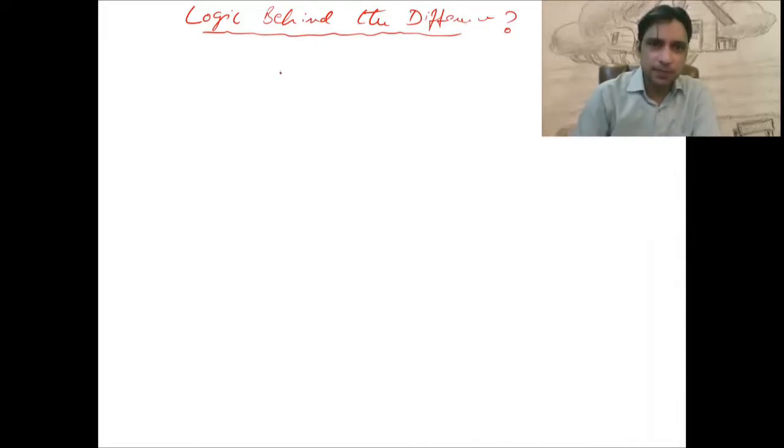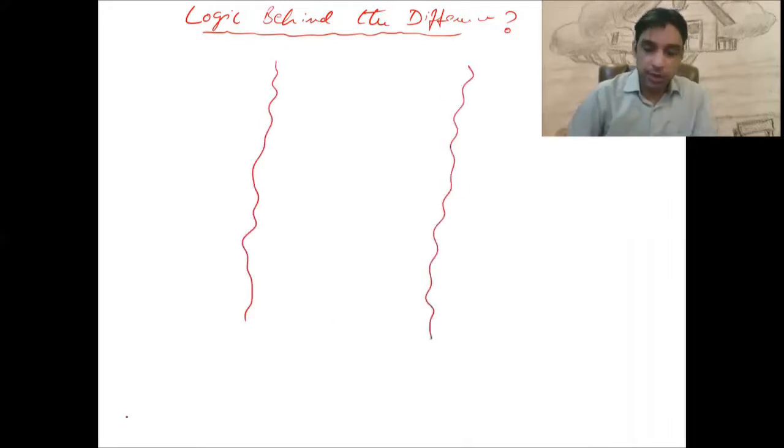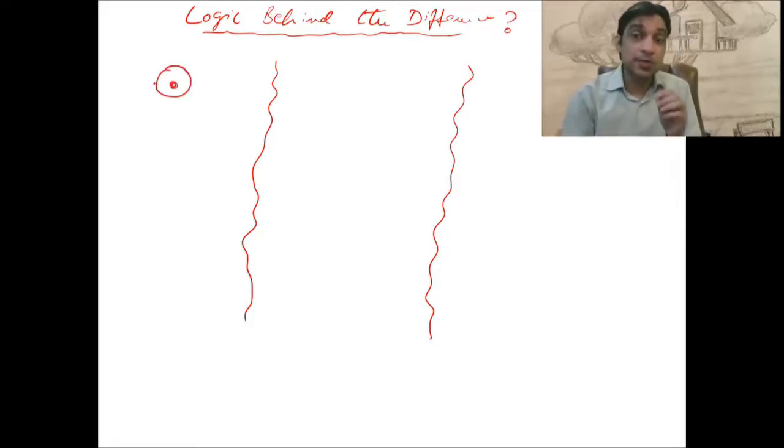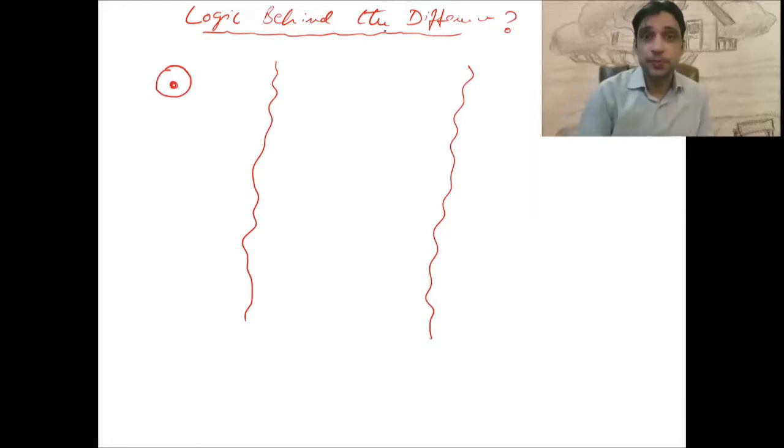Let's take three different types of cells to understand this phenomenon. Okay, I'm trying to create this. First type of cell, I'm not writing the name. This is the first type of cells. All these cells arise from a common ancestor, like a zygote. They have a common ancestor.